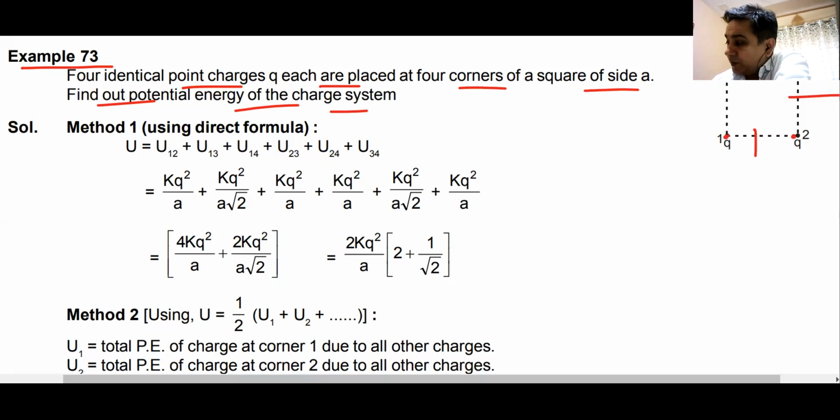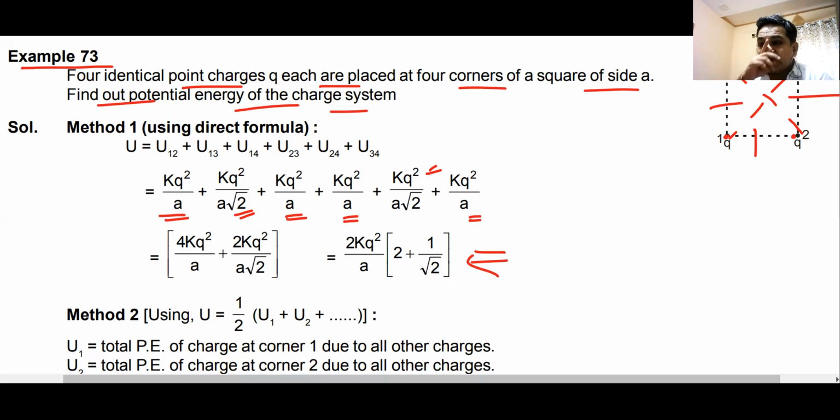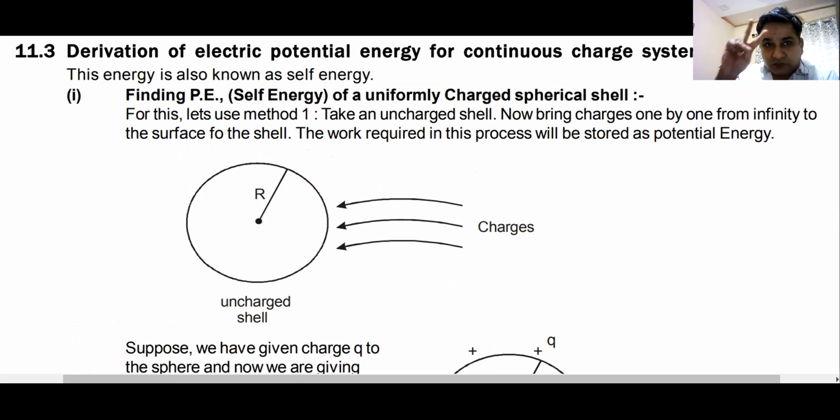First pair, second pair, third pair, fourth pair, fifth pair, sixth pair. Find the energy of each pair, add them together, and you get the energy of the entire system. Now, if they are point charges, they only have mutual energies. The energy that we have calculated is known as mutual energy because it comes from two point charges.